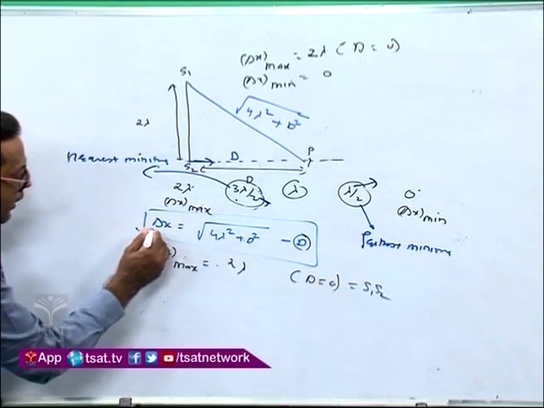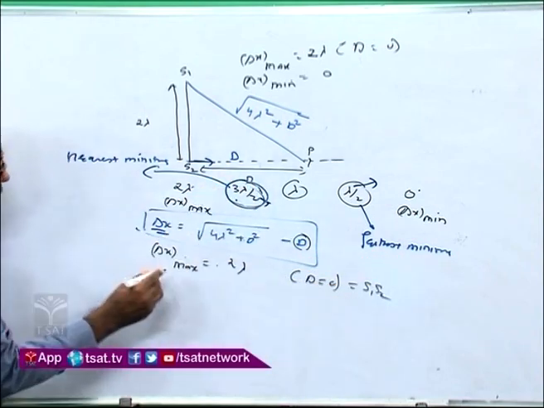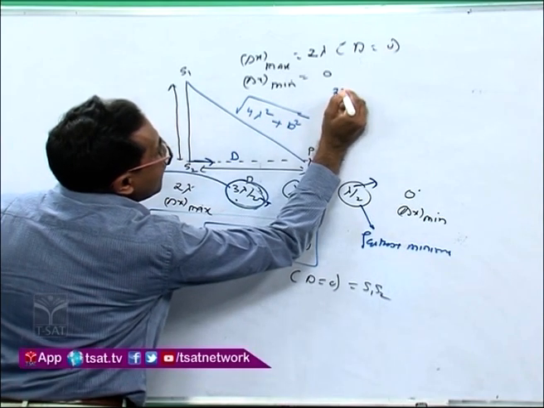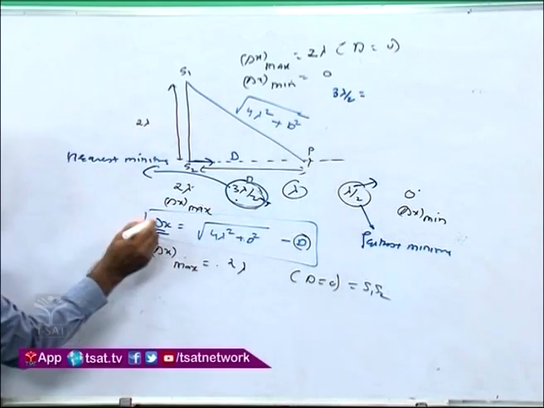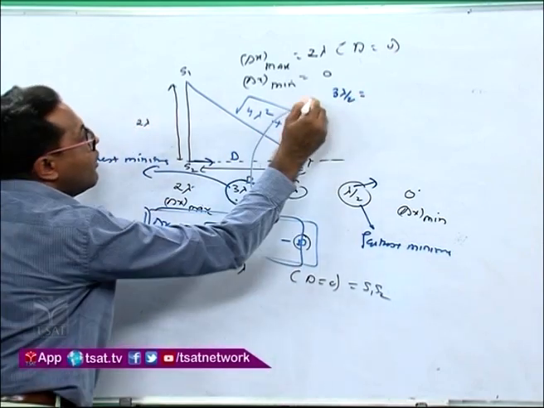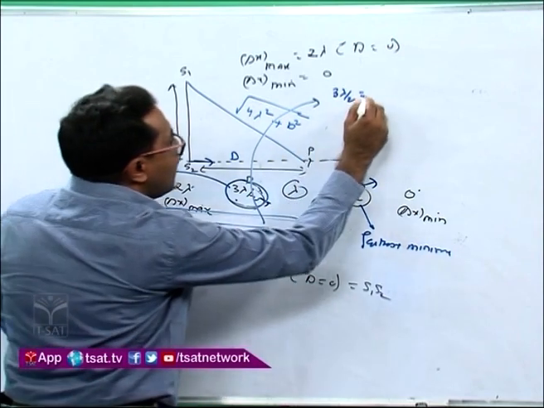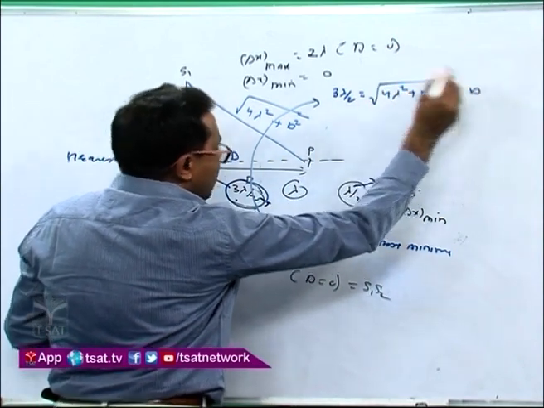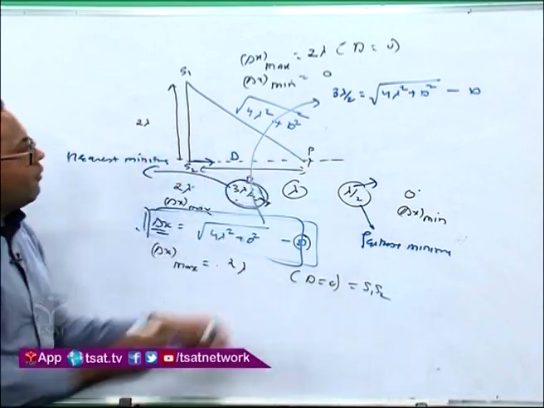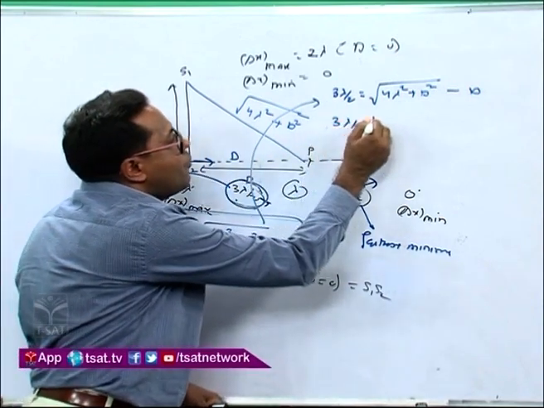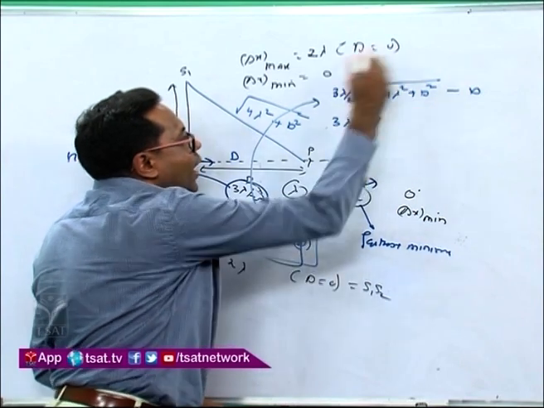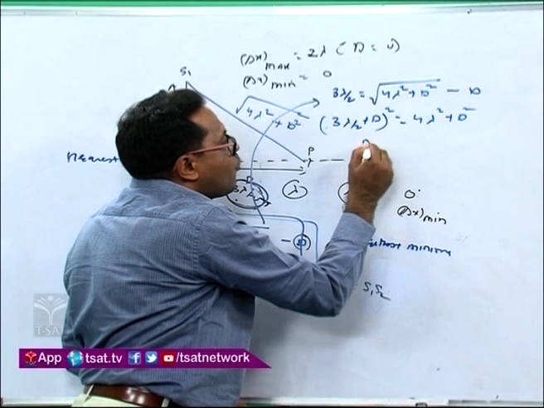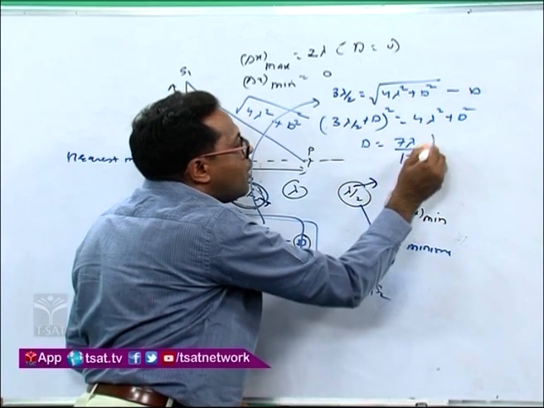Now you just start over here, you put delta x as 3 lambda by 2 in the formula I am using. 3 lambda by 2 is equal to root of 4 lambda square plus d square minus d. If I solve it, 3 lambda by 2 plus d, whole square, is equal to 4 lambda square plus d square. If I solve for d, this will come out to be 7 lambda by 12.